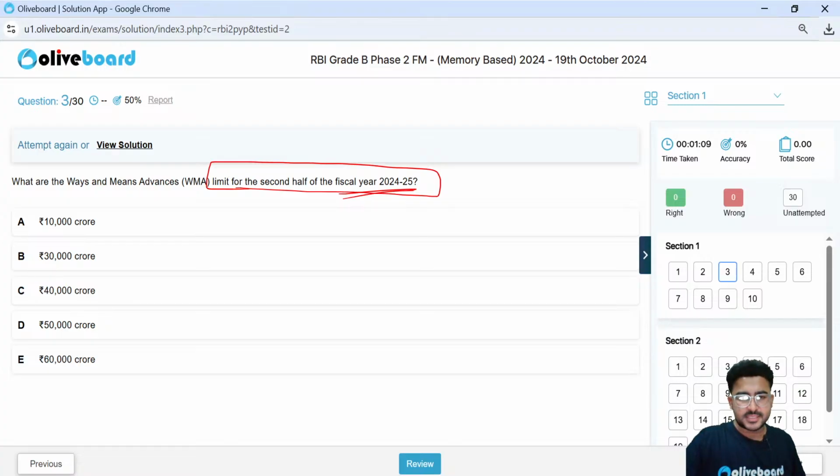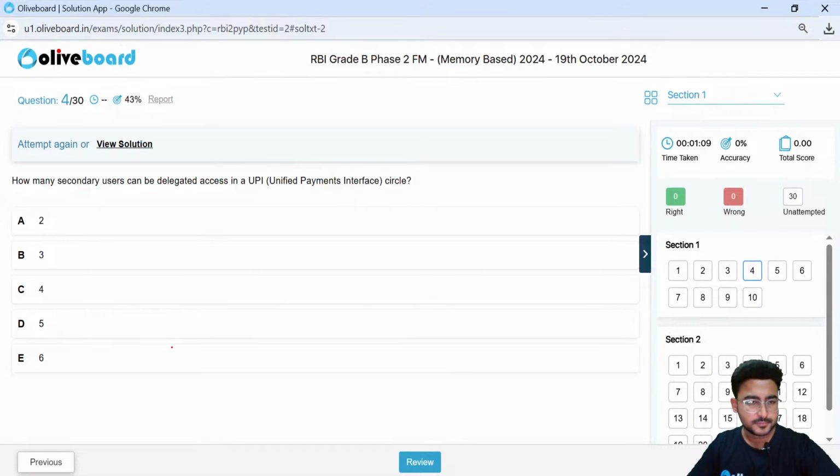So guys, previous year questions are very, very important, right? इससे हमको पता चलता है what kind of questions might come in the upcoming examination. So we need to do these previous year questions very seriously. It gives us a base, like what can come up in the examination. It gives us an idea what finance current affairs are relevant for the examination, right? The correct answer here is 50,000 crore. Okay, 50,000 crore is the correct choice here.